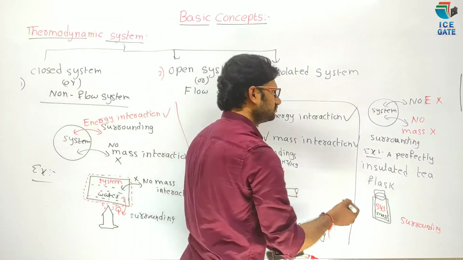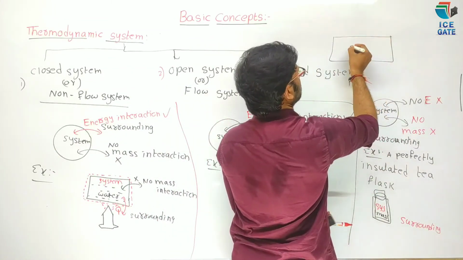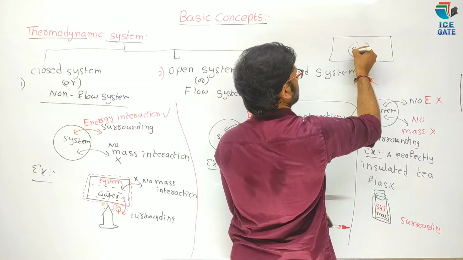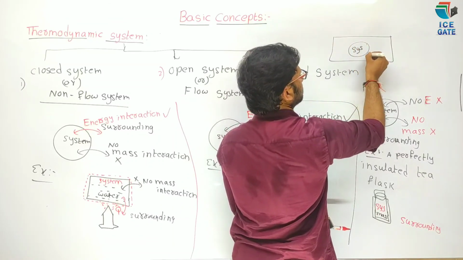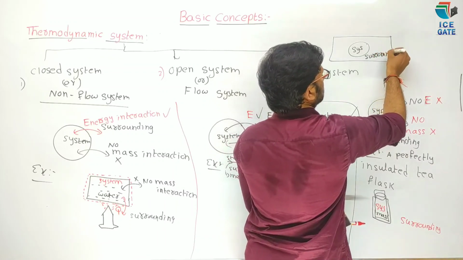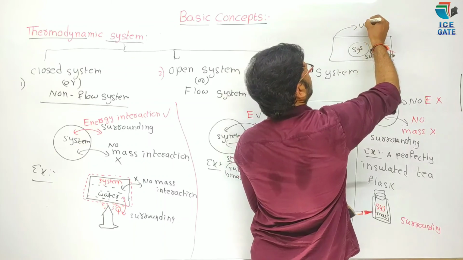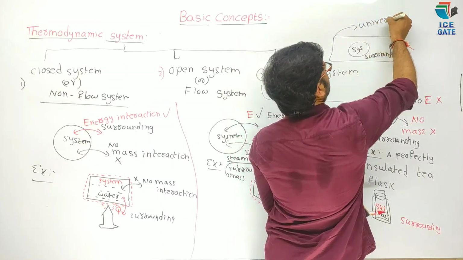Or system, surroundings, and this is universe.